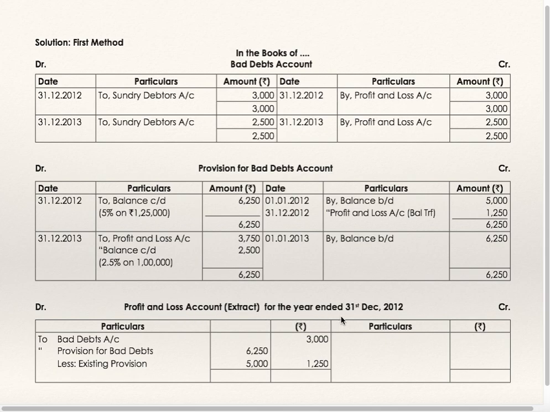Profit and loss account extract for the year 2012: bad debts 3000, and provision for bad debts for the year 2012. Opening provision is 5000, closing provision is 6250. Closing provision is more, so the difference is to be debited to profit and loss account. To provision for bad debts, 6250 minus 5000, 1250.